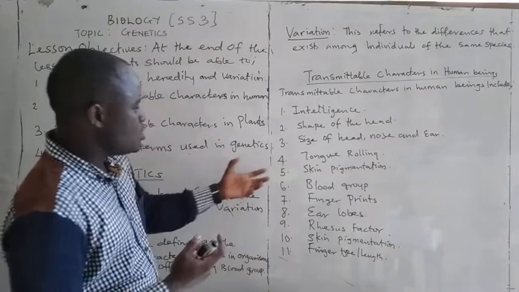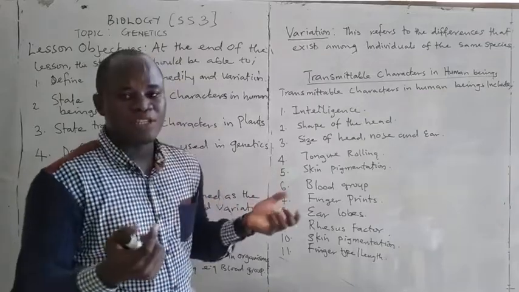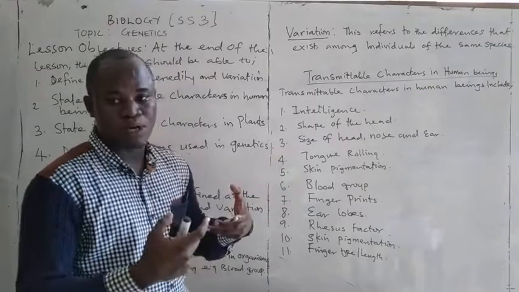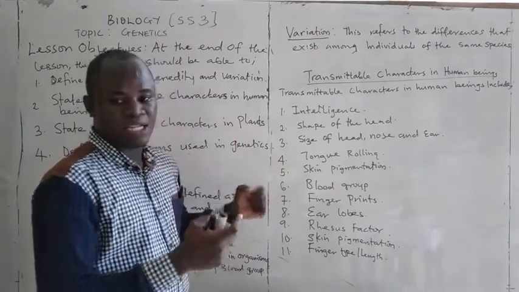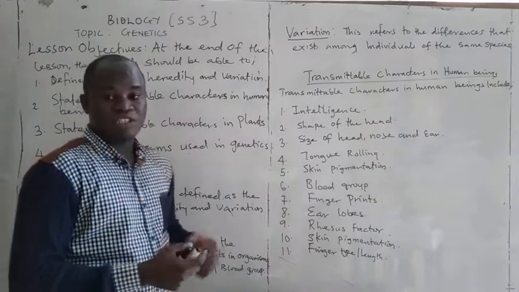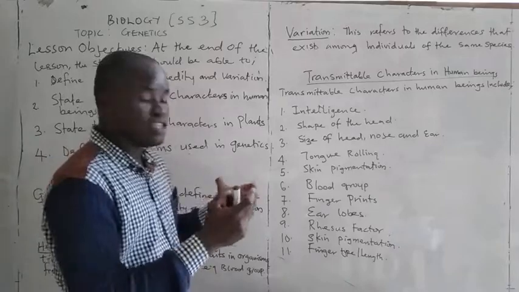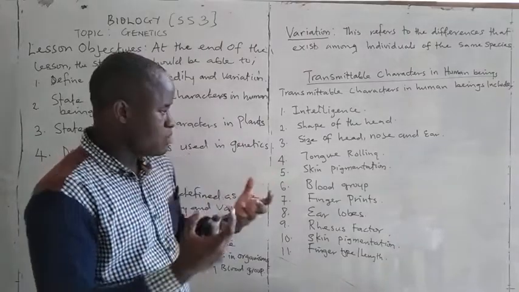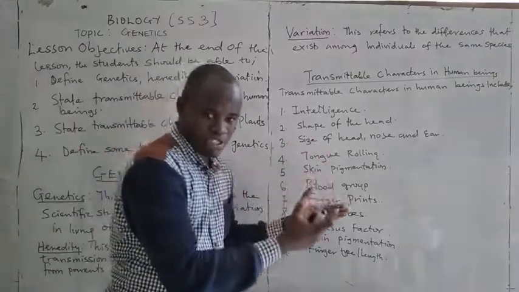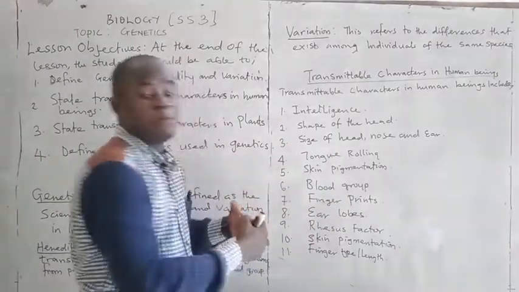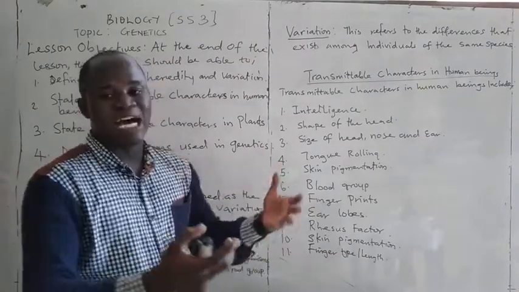The fourth one is tongue rolling. This is the ability to roll your tongue like this. Some cannot roll their tongue, while some can roll. Either you are a roller or a non-roller. The fifth one is skin pigmentation. This has to do with the complexion of your body. Skin color is determined by a pigment known as melanin. If you have melanin, you are going to be either dark or fair in complexion. But if you don't have this melanin, you are referred to as albino.